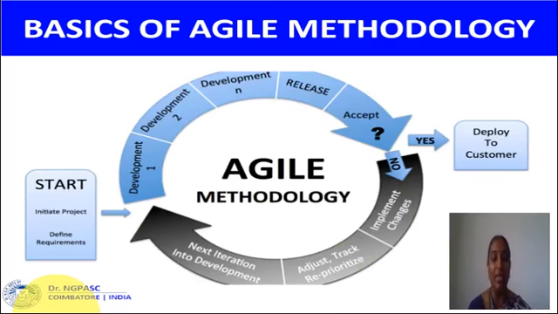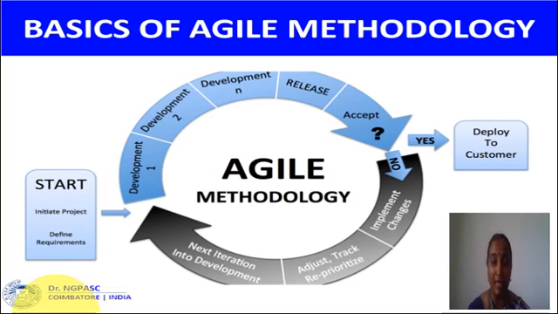This is the Agile methodology, how it works. They initiate the project, and initiating means defining the requirements. After the requirements, the project is developed: development 1, 2, n, these are iterations. That means the project is tested in the first phase more than one time.